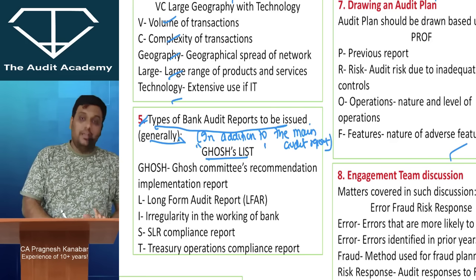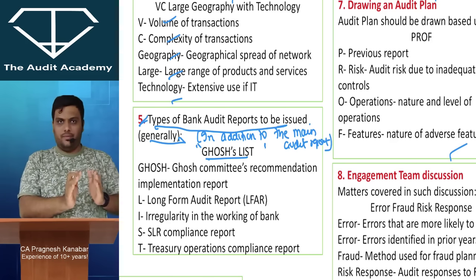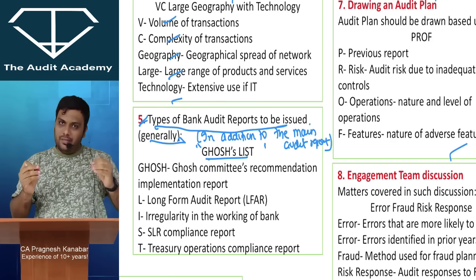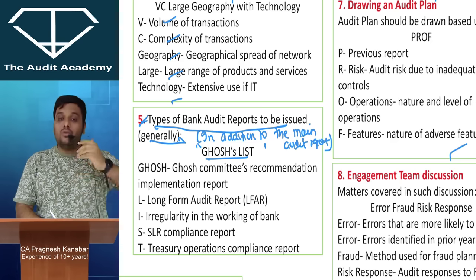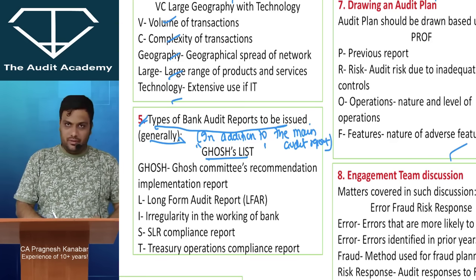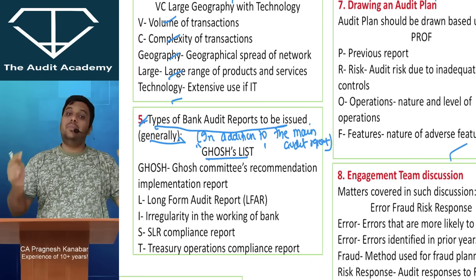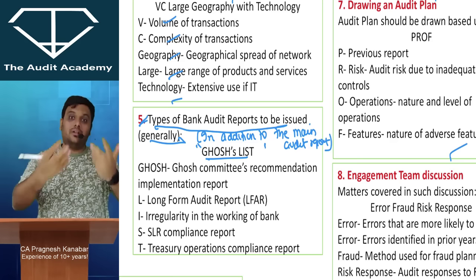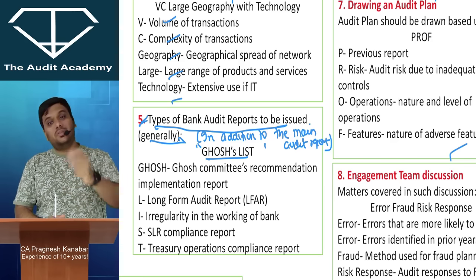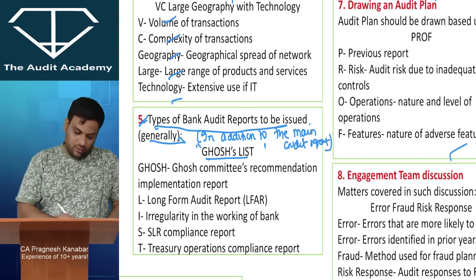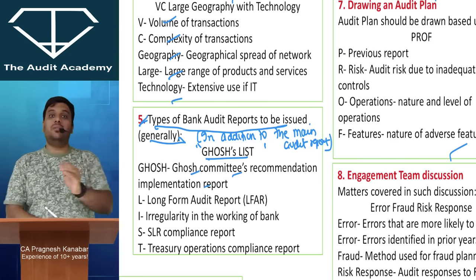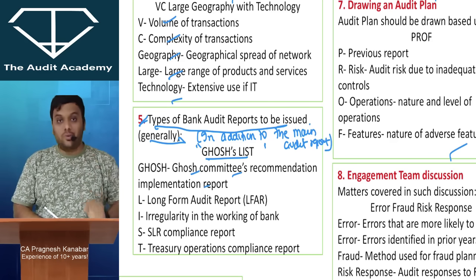Mr. Ghosh was appointed by our government to recommend how to improve the banking system to reduce fraud. Mr. Ghosh and Mr. Jilani, and their committees gave certain recommendations. Those recommendations became RBI circulars themselves. So whether those Ghosh committee recommendations have been implemented or not, the auditor needs to give a report on that.